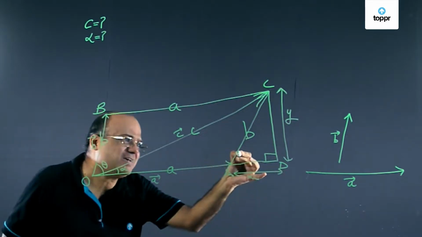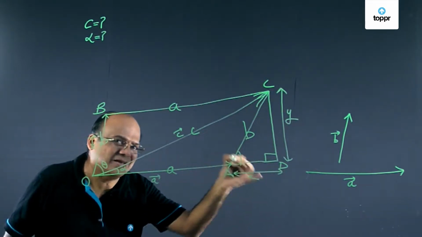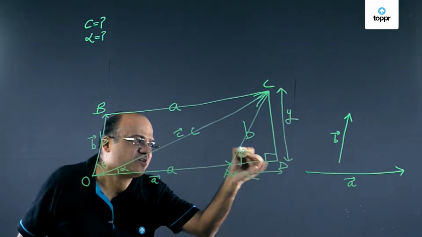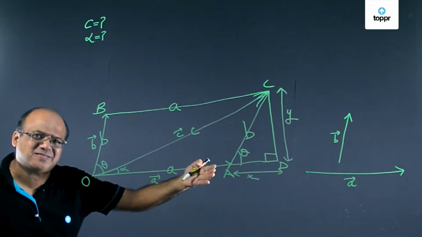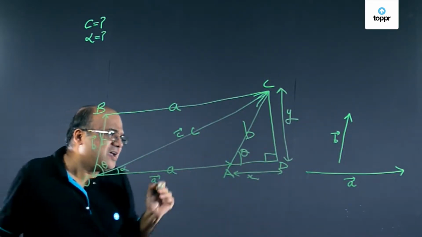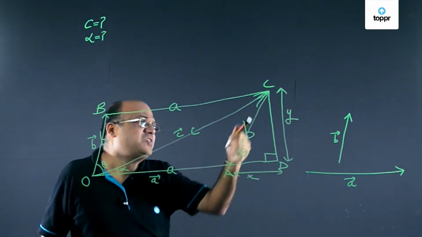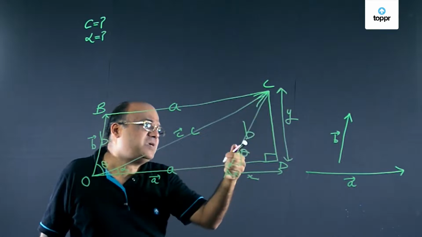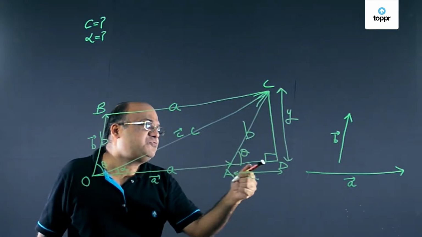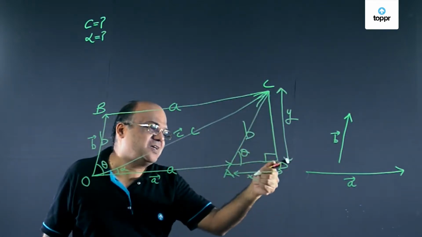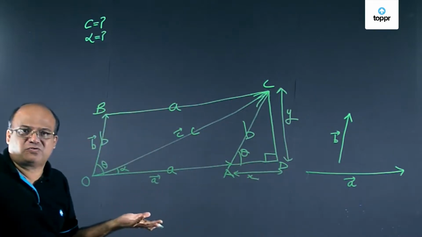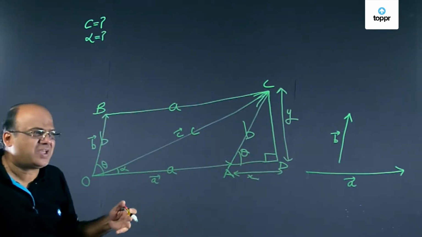So what will be this angle? Right, that will be theta because those are corresponding angles. These are parallel lines, right? Now we know this angle. We know this AC, that is B. Our job is to find X and Y. These are the variables we have introduced, so we should know what X is and what Y is.